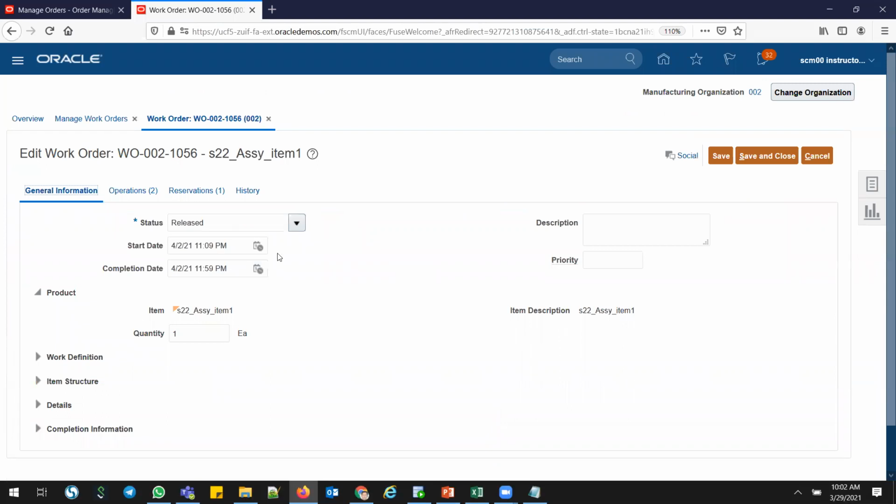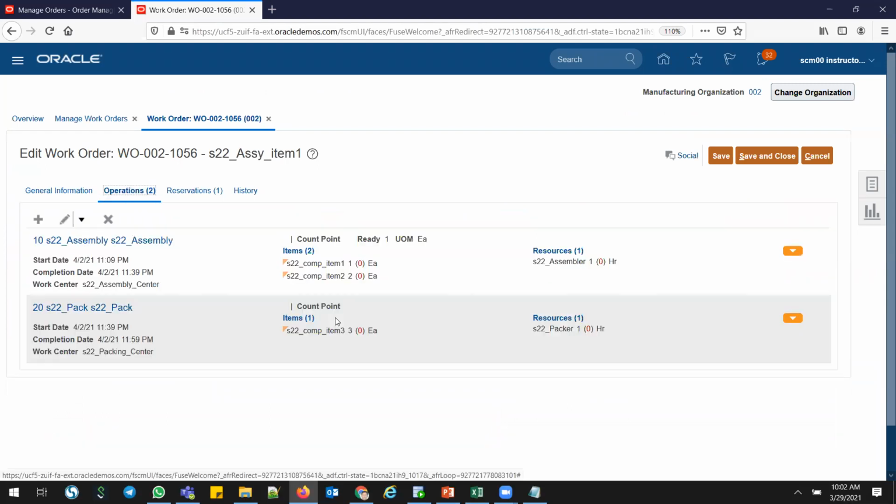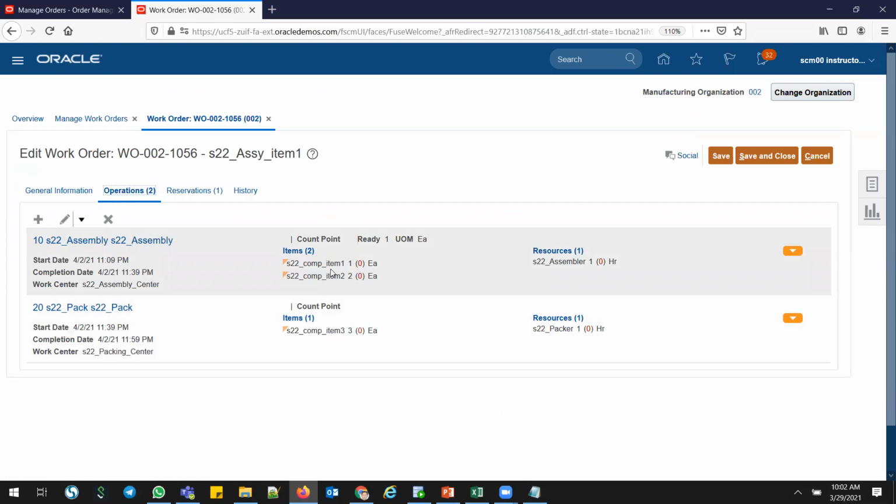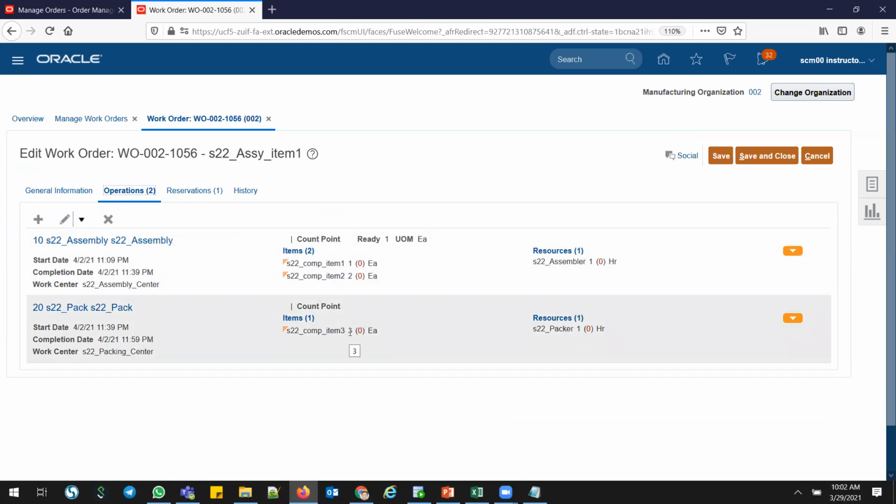As I told, in operation 10 assembly, I have two components, comp1 and comp2. I have enough stock, like 489, 498, 497 components are there. I need 1 and 2. But COMP3 wouldn't have any components. And I have removed the negative components issue checkbox in the work order parameters to show you that the system will not allow you to do negative transactions. So I'll go to the work order.